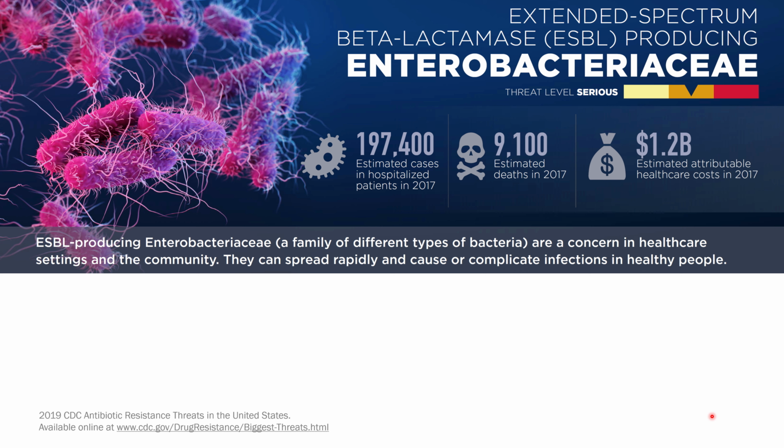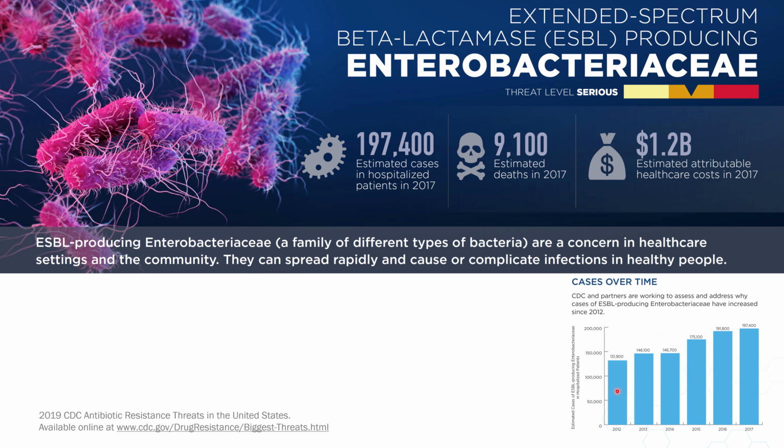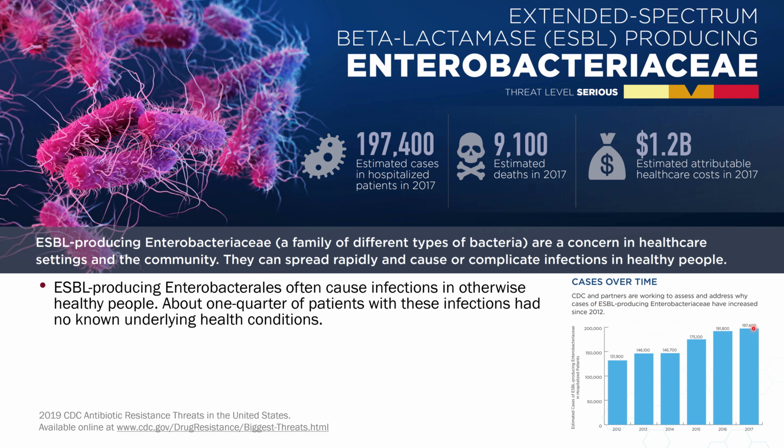Now, the CDC Antibiotic Resistance Threats in the United States document lists germs into one of three categories: urgent, serious, or concerning. For ESBLs, the CDC has labeled these as a serious threat, so this is in the middle, as they are attributed to increasing cases and significant mortality in the US. In fact, when you look year by year, the number of cases of ESBL infections has been increasing year after year.